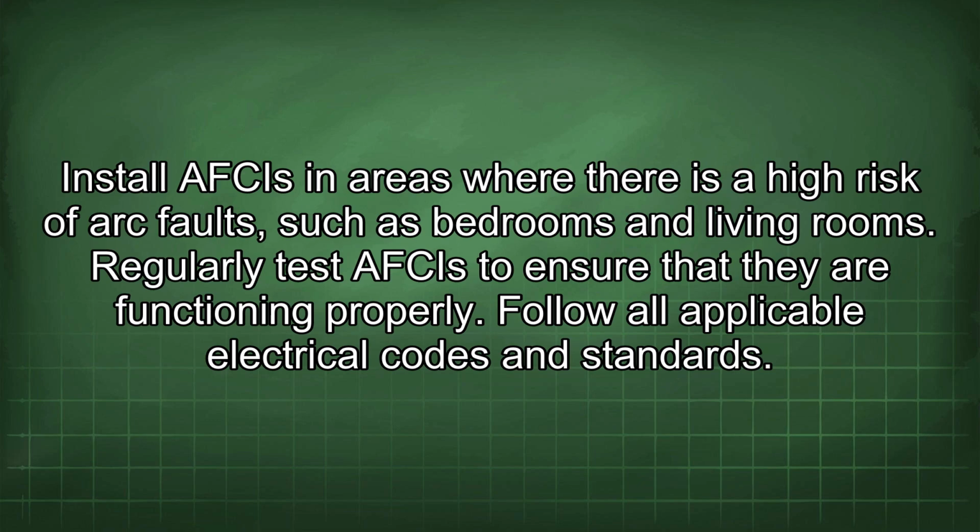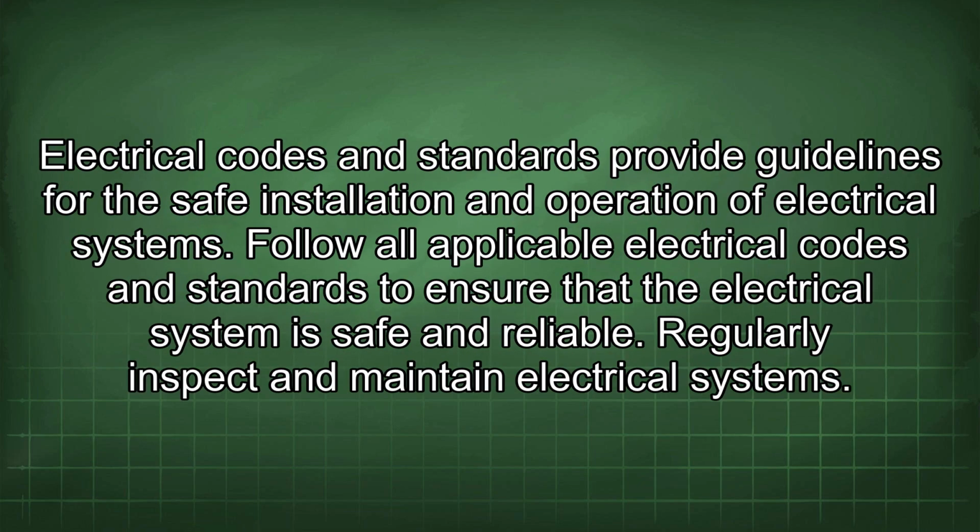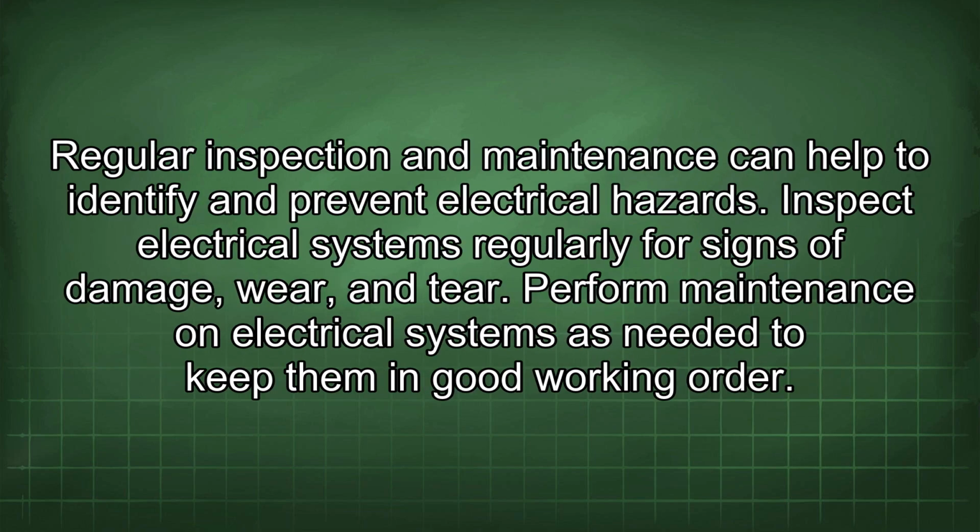Follow all applicable electrical codes and standards. Electrical codes and standards provide guidelines for the safe installation and operation of electrical systems. Follow them to ensure that the electrical system is safe and reliable. Regularly inspect and maintain electrical systems. Regular inspection and maintenance can help to identify and prevent electrical hazards. Inspect electrical systems regularly for signs of damage, wear, and tear. Perform maintenance on electrical systems as needed to keep them in good working order.